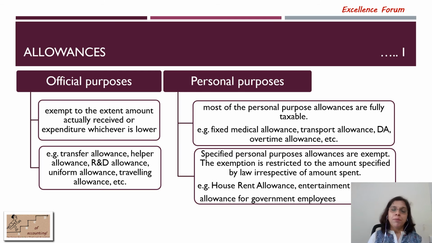On the other hand, most of the personal purpose allowances are fully taxable like fixed medical allowance, transport allowance, dearness allowance, overtime allowance, etc. Some of the specified personal purpose allowances are also exempt, but the exemption is restricted to the amount specified by law irrespective of the actual amount spent for that particular expenditure. The examples are entertainment allowance for government employees, and the most common example, which is applicable for employees of all categories, that is house rent allowance.